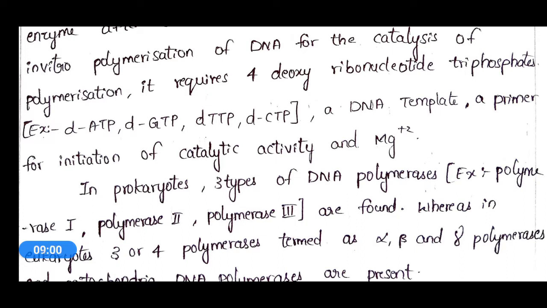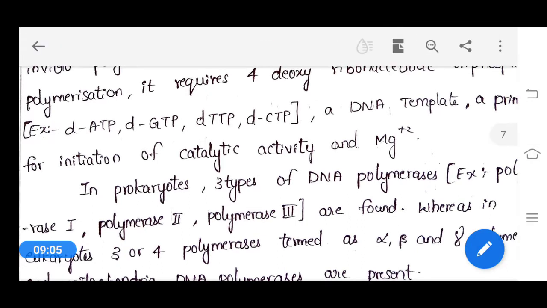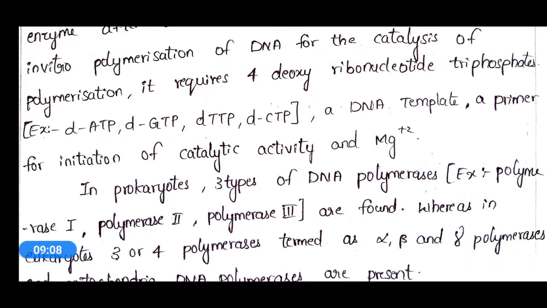For the replication process there is a requirement of 4 deoxyribonucleotide triphosphates, the enzyme DNA polymerase, a DNA template which is given by the parent DNA molecule, and a primer for initiation of catalytic activity. Primer means a fragment of DNA which will initiate the catalytic activity, and this process also requires Mg2+ ions.